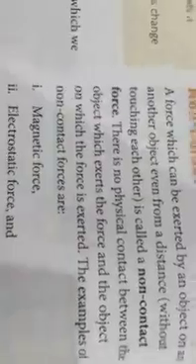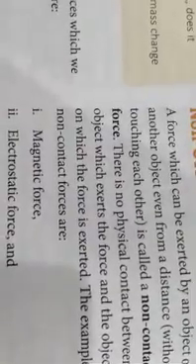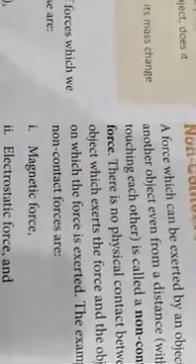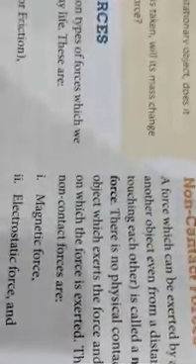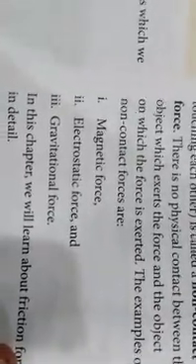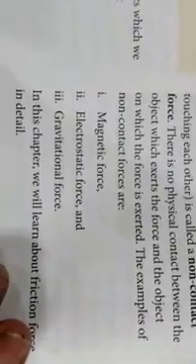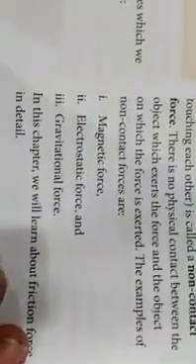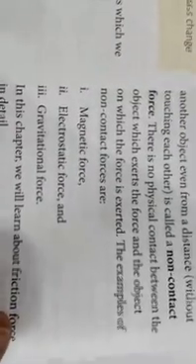Electrostatic force also: take a plastic comb and rub it on your hair, and if you bring it near small bits of paper, they will stick to it. So you can say the papers are sticking to the comb at a distance. So it is also at a distance.